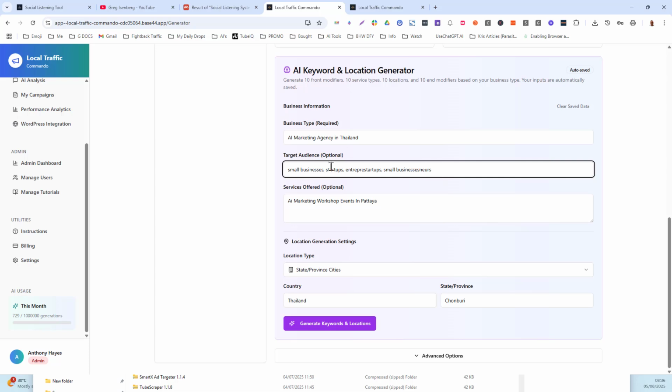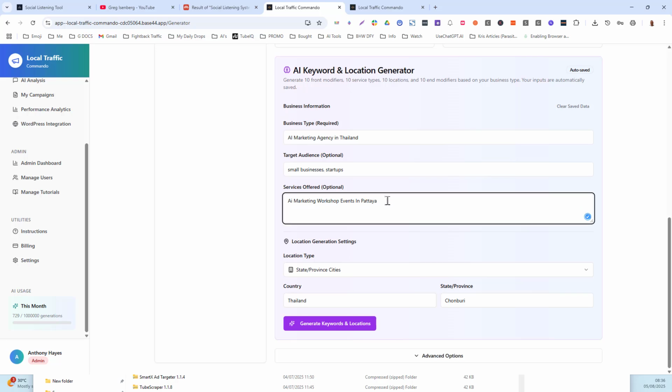Whatever we put in here, I didn't realize that was already pre-filled, whatever we put in here is going to help the AI to generate variations of these, and it's going to do suggestions. We don't need to take all of those suggestions. Services offered: AI marketing workshop events in Pattaya and Bangkok, and I'll just keep it Pattaya and Bangkok, just for simplicity.